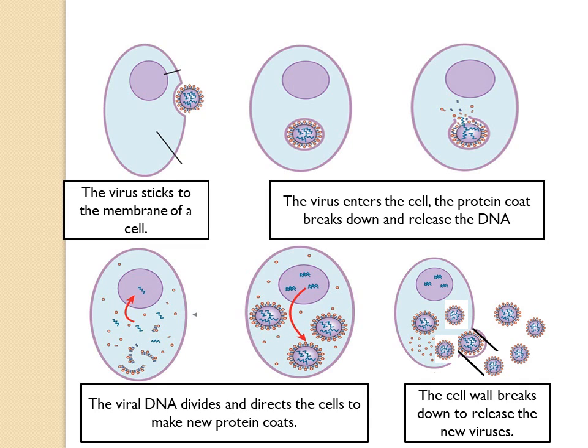And now we have a lot of viruses. They reproduce. After reproducing, the last step, they do what? The cell wall breaks down to release the new viruses, and here the cell is broken, right?